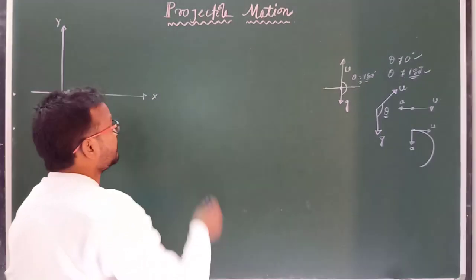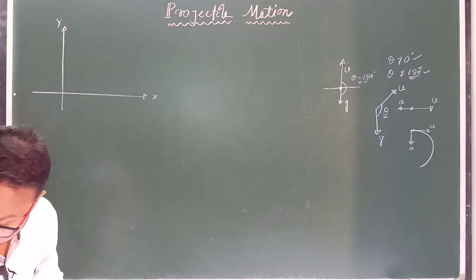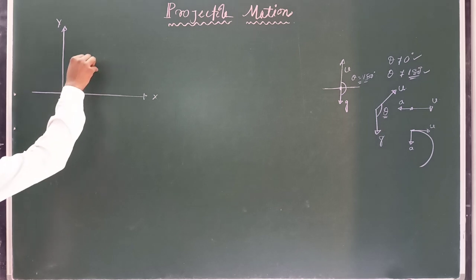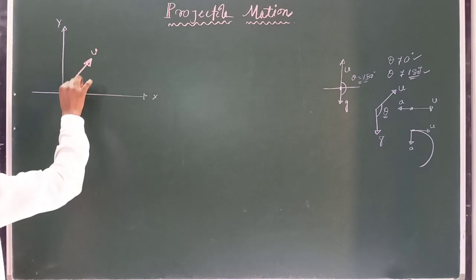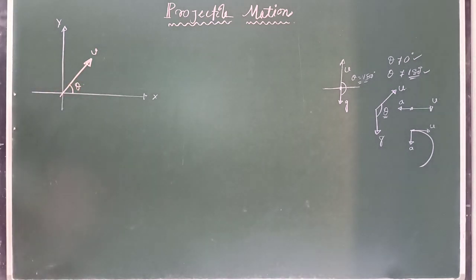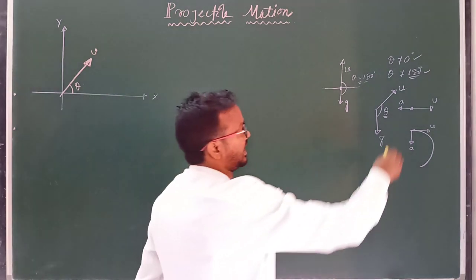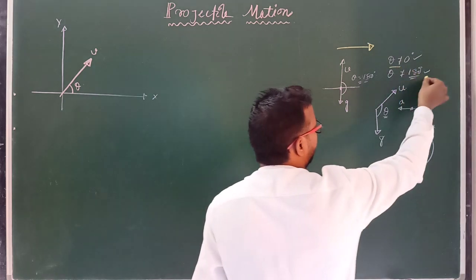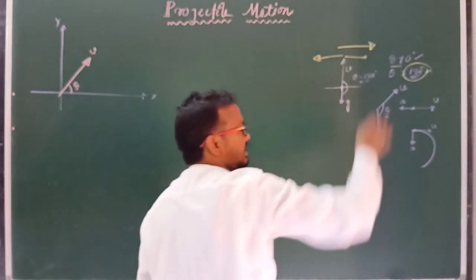Clear? So now suppose we project a particle into space at an angle theta with initial velocity u, and we have to find what the path of the projectile is. If we project the projectile at an angle of 0 degrees, its path is a straight line. If we project at an angle of 180 degrees, its path is also a straight line.